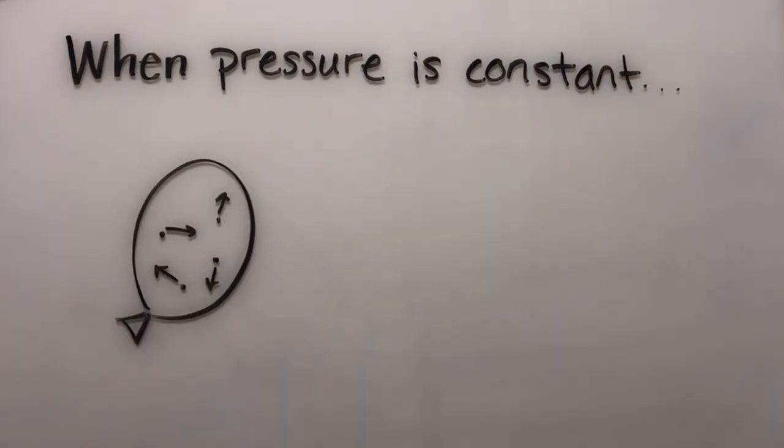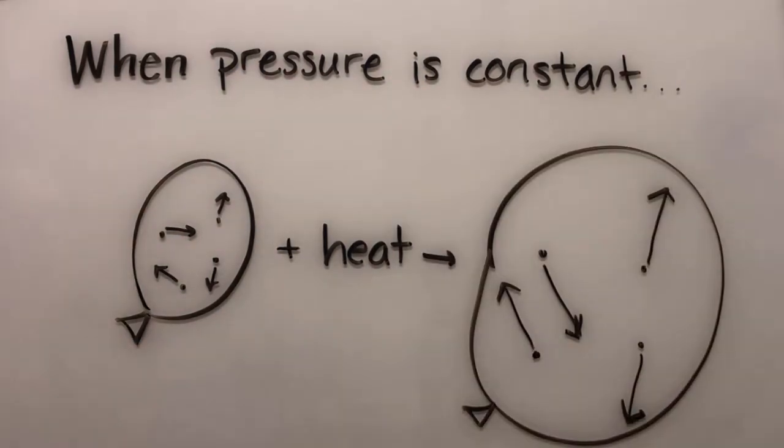So if you have some container, like a balloon, that has a sample of gas in it, like we've said over and over again, there are gas molecules inside of this container that are going to be flying around and hitting the walls of the container. If you add heat, they'll just fly around faster, but this time the pressure is constant and the volume can change. And so to compensate for how hard these gas molecules are hitting the walls of the balloon, the balloon will grow and get bigger. It's like a force is pushing the balloon from all angles inside, making it grow.